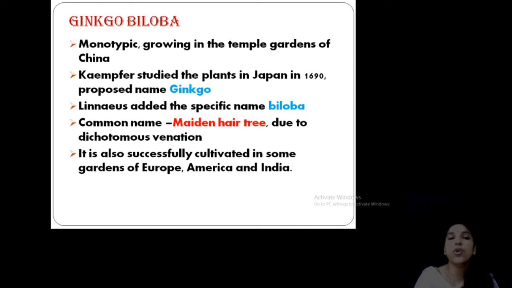Okay, so now we are moving on to the one and only living genus, that is the living fossil, Ginkgo biloba. This is there in your syllabus as a type. I already told you this is monotypic and was growing in the temple gardens of China. Now it has flourished in China. Kaempfer is a scientist who studied the plants in Japan, and he proposed the name Ginkgo for the first time in 1619. And Linnaeus added the specific name biloba, mainly based on the character of the lamina.